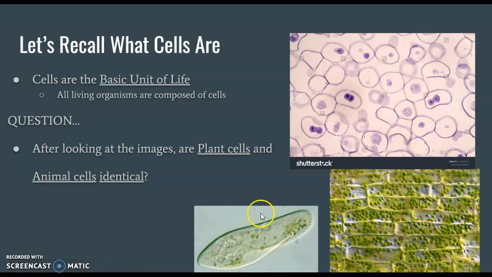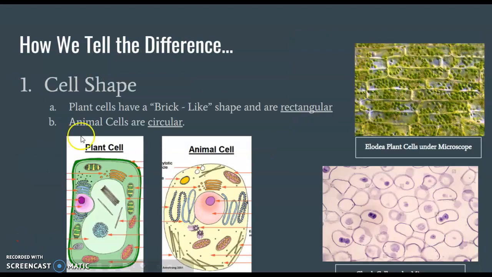And so the question I have for everyone is, after looking at the images, are plant cells right here, animal cells right here, and even single-cell organisms, are they all identical? And the answer to that question is no, they're not. And that's what we're going to take a look at today. So how do we tell the difference between plant cells and animal cells? And it's really simple. The first way we're going to really tell the difference between plant cells versus animal cells is looking at the cell shape.